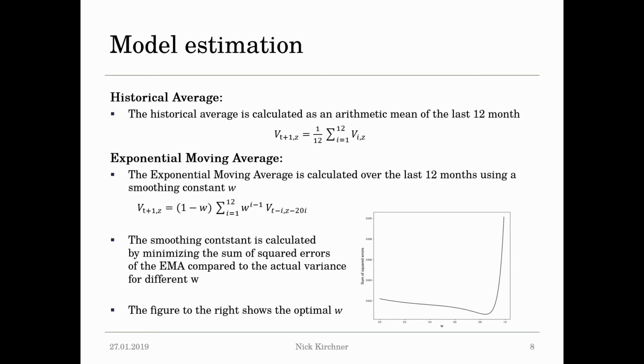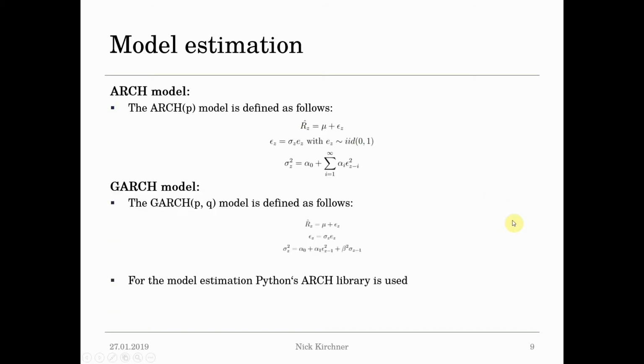The historical average is simply put just an average of the last 12 variances. The exponential moving average is calculated over the last 12 months using a moving constant W. This moving constant is calculated by minimizing the sum of squared errors of the EMA compared to the actual variances for different W. You can see this on the right hand side for each period.